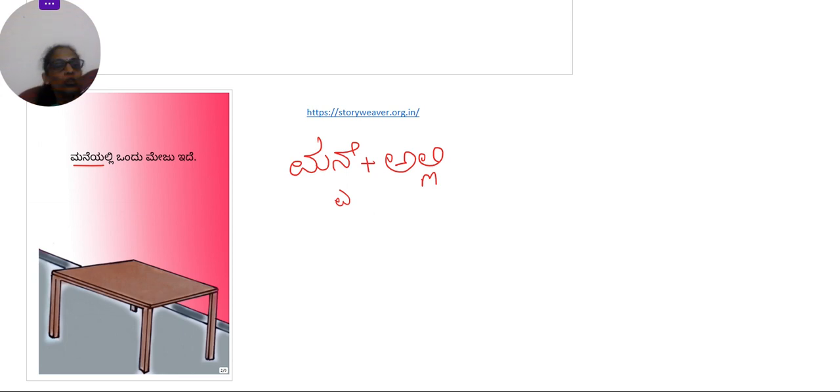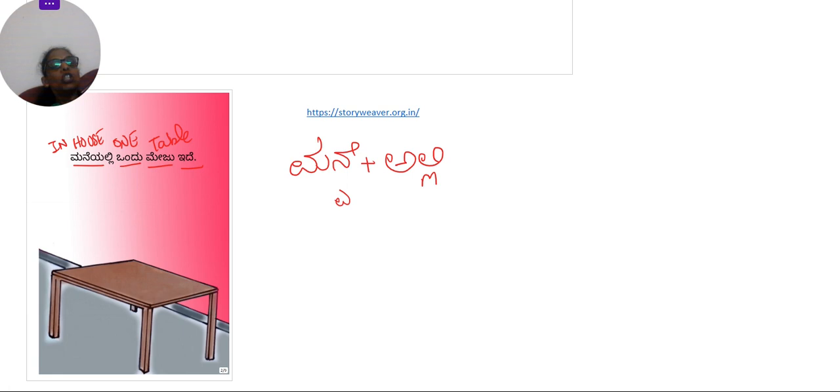Ondu is 1. So if you know the numbers in Kannada, ondu, eradu, mooru. So ondu is number 1. Maneyalli means in the house. Then ondu means 1. Meju. If you see in the picture here, meju means table. Ide. Ide means is there.